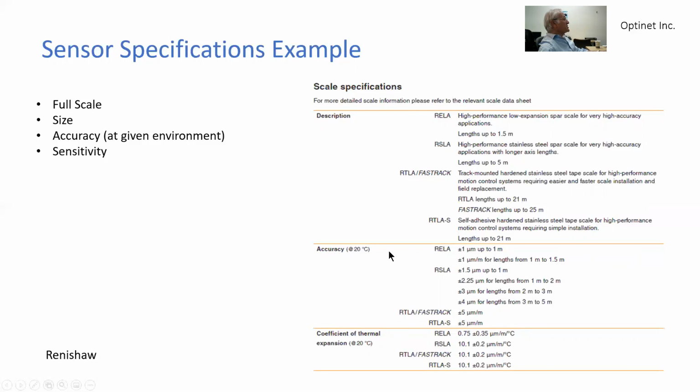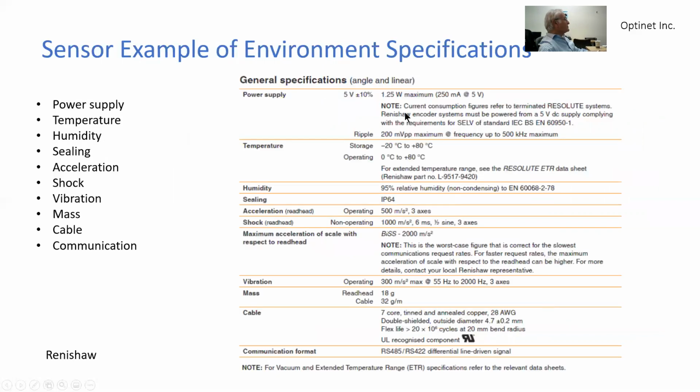For example, in this case, accuracy specified at 20 degrees C for RELA is plus or minus 1 micron up to 1 meter. And it goes plus or minus 4 microns in length of up to 5 meters.